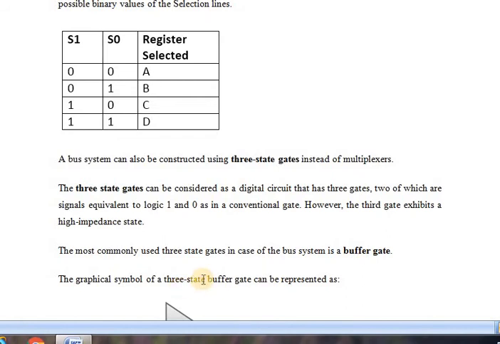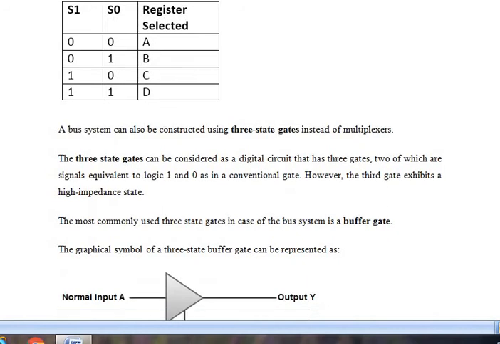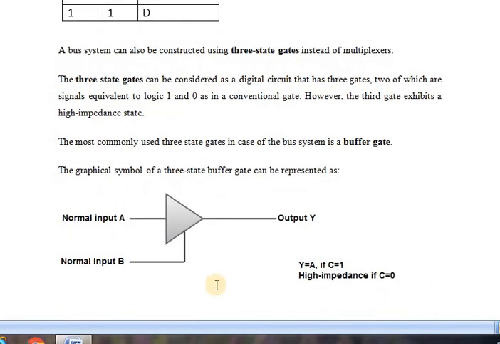The graphical symbol of the 3-state buffer is represented like this. See here, a normal input A, a control input C, and the output Y.